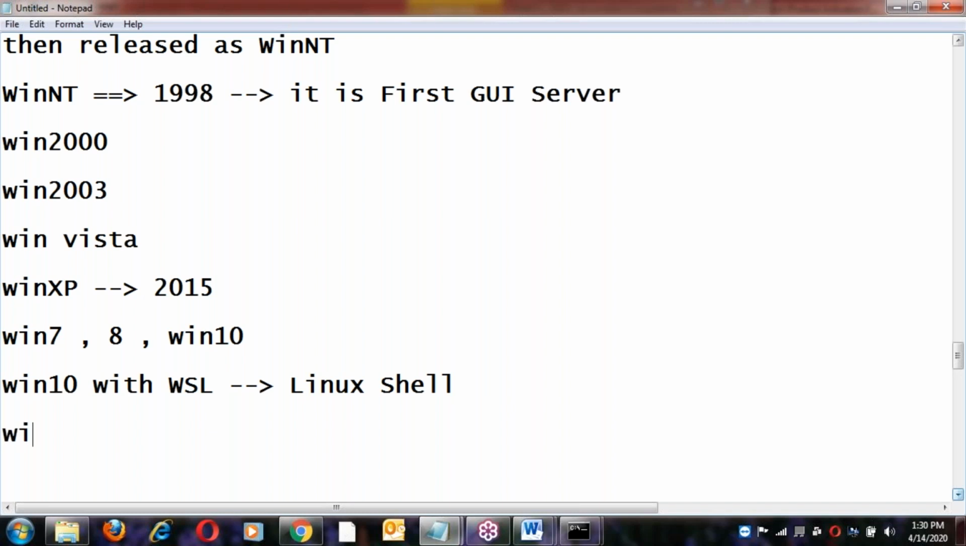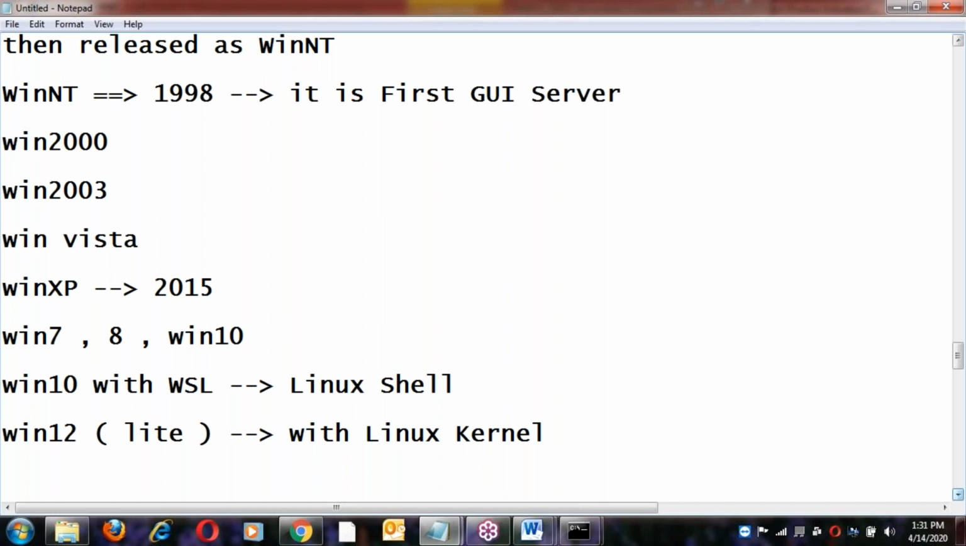Next, the latest Windows, Windows 12. The next version is Windows 12. Windows 12 Lite. So what is Lite here? It comes with the Linux kernel. Microsoft has taken the Linux kernel, added it to Windows 12, and is releasing it as Windows 12 Lite. It is officially not yet released, only internally released.